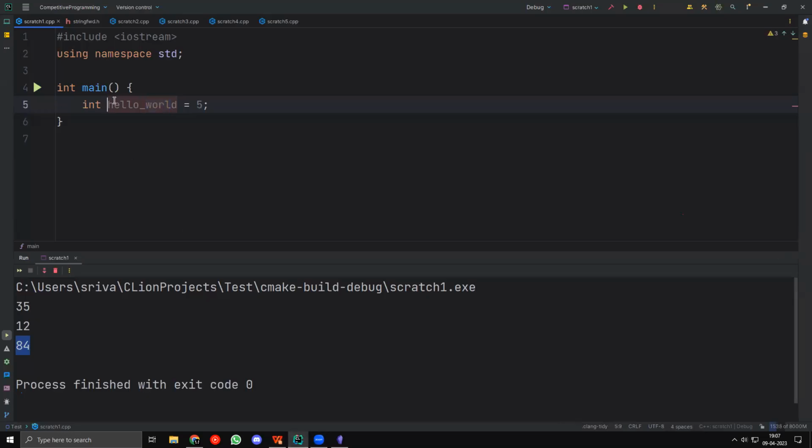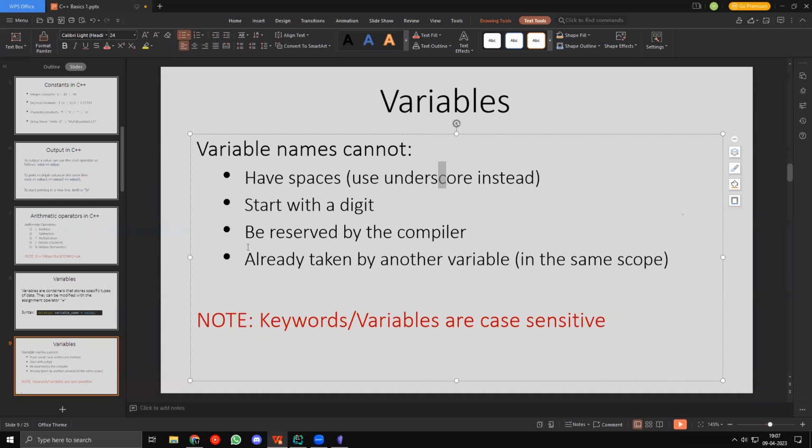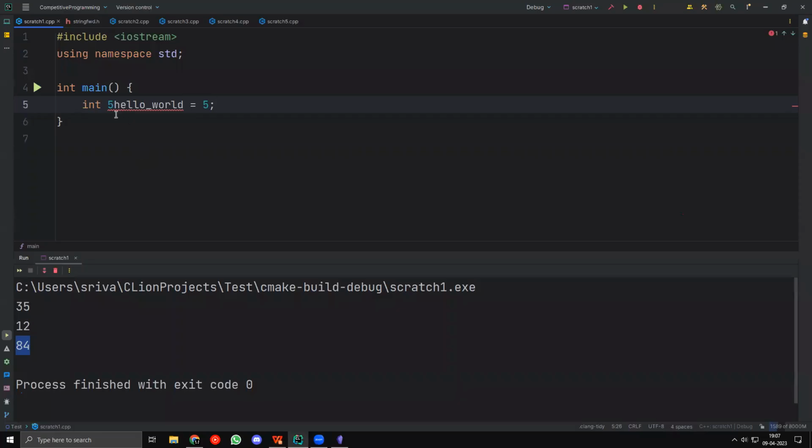Now, again, you are not allowed to use something like 5 hello world. This is not allowed. C++ does not like it. It will give you an error, right? So this over here, you can see is an error. Now, the third thing is that it cannot already be reserved by the compiler, which means that you cannot use anything that the compiler already thinks is a defined value, right?